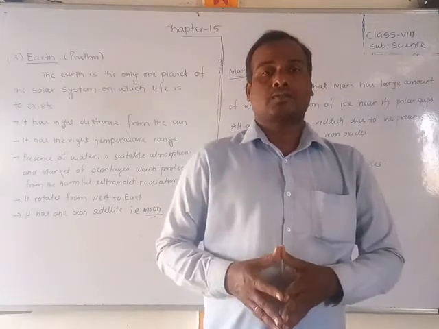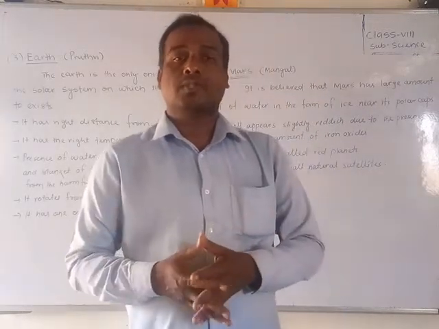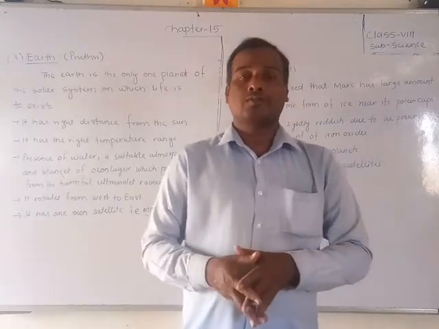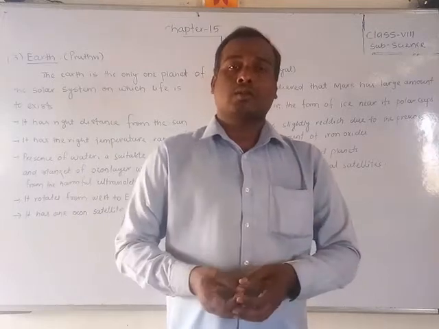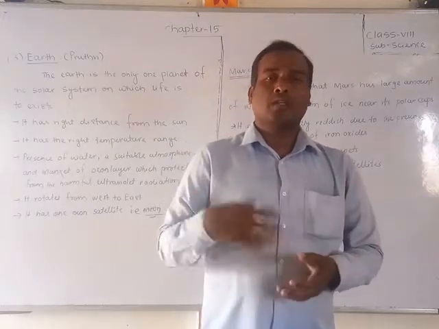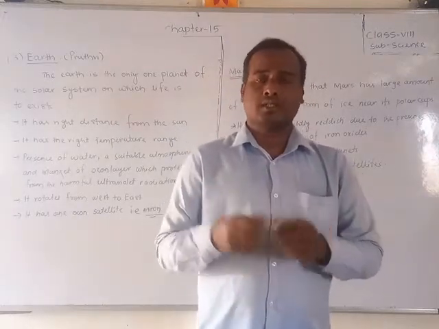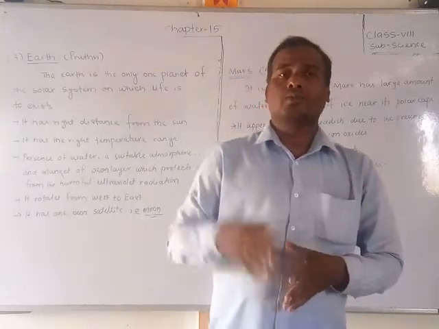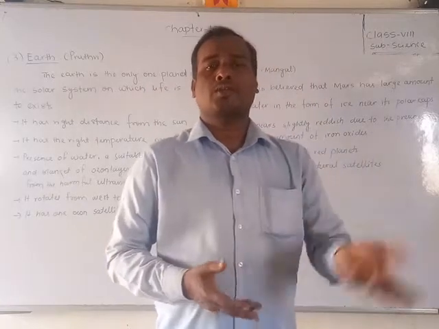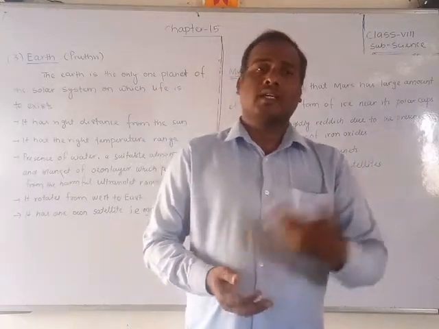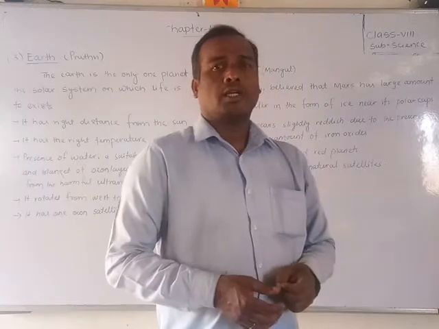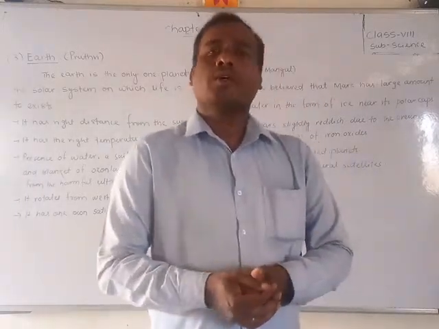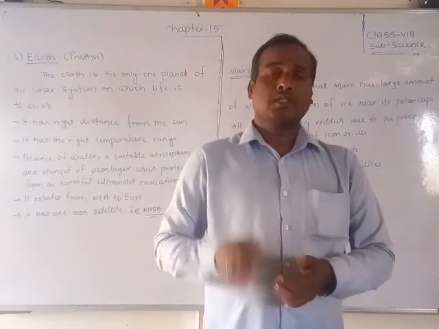Except Earth, on the other 7 planets it is quite impossible for life to exist, because the circumstances required, like atmosphere, temperature and water, are not available on the other planets.